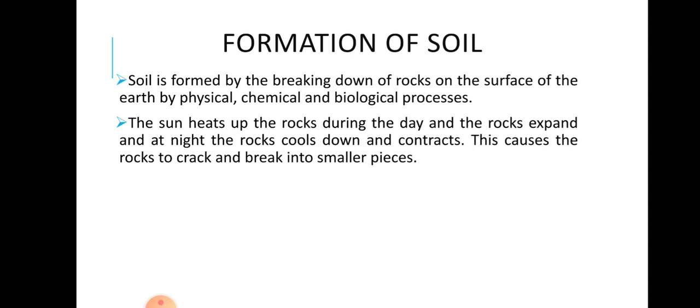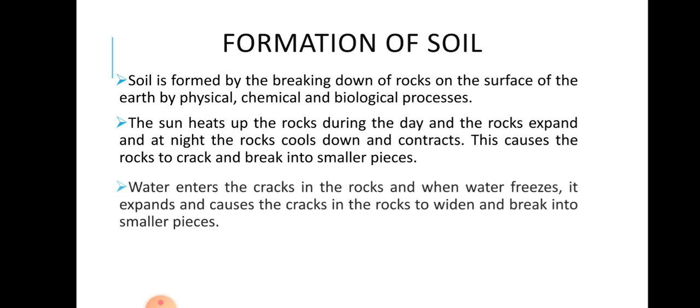At night the rocks cool down and contract. So this causes the rocks to crack and break into smaller pieces. This expansion during the day and contraction during the night causes cracks in the rocks, which leads to the breakdown of rocks into smaller pieces.